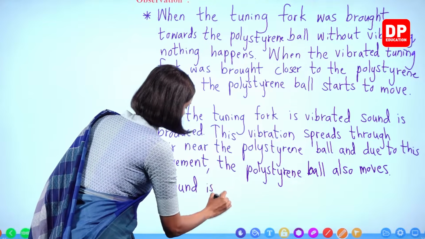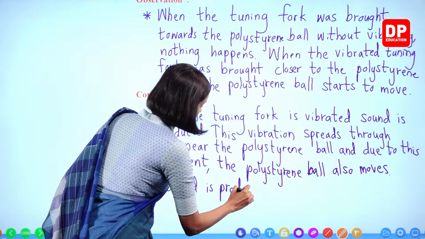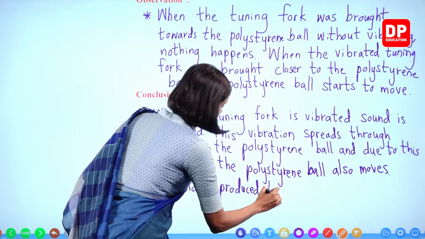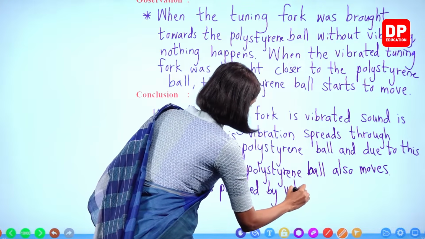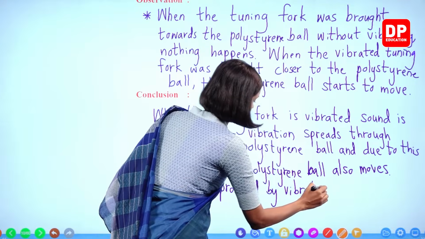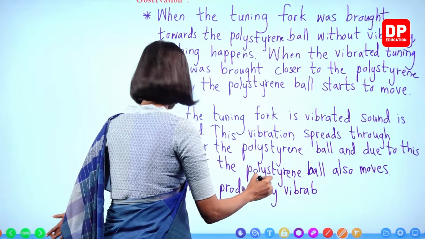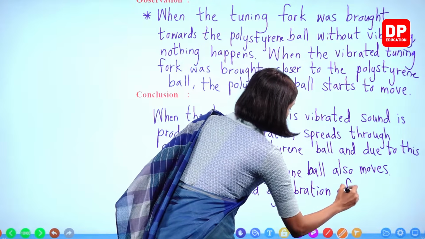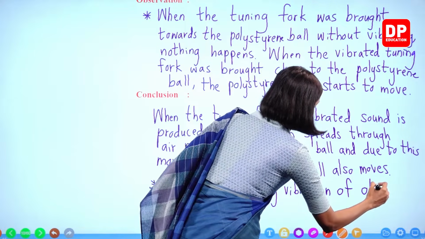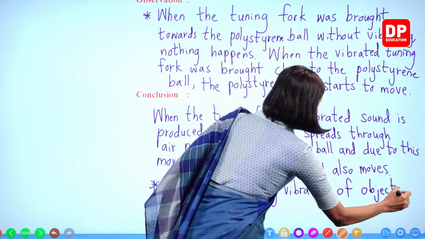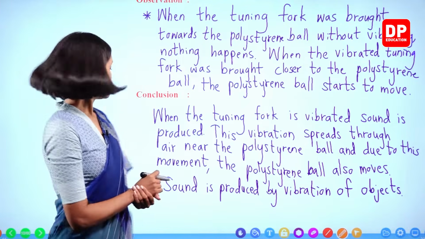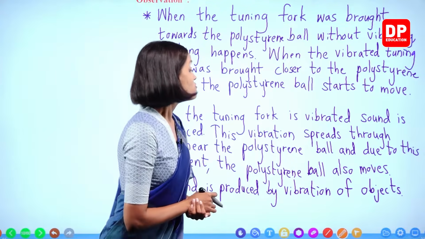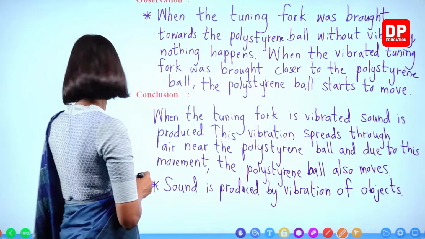Sound is produced by vibration of objects.